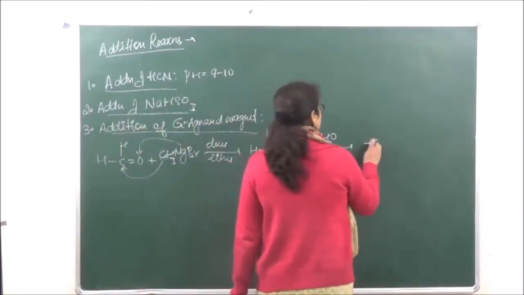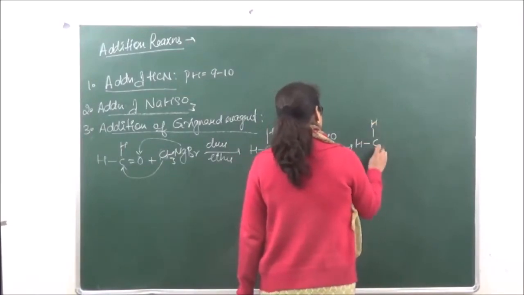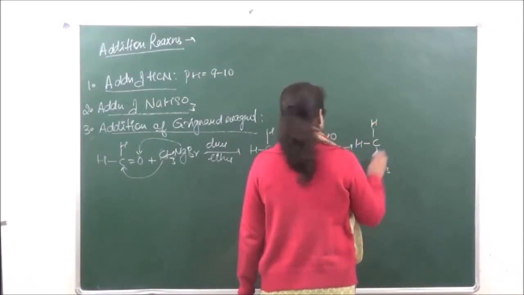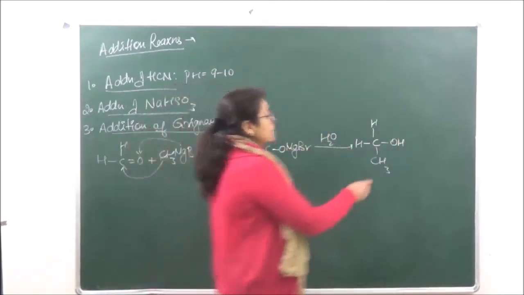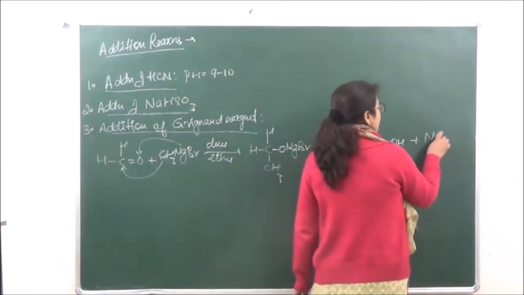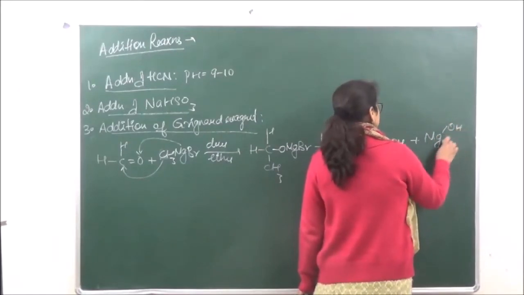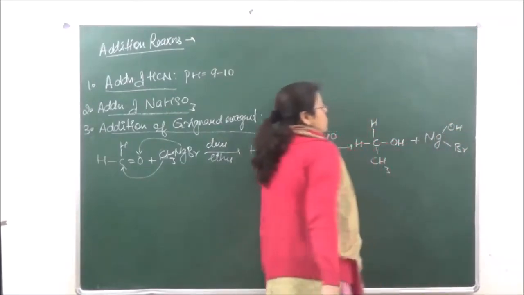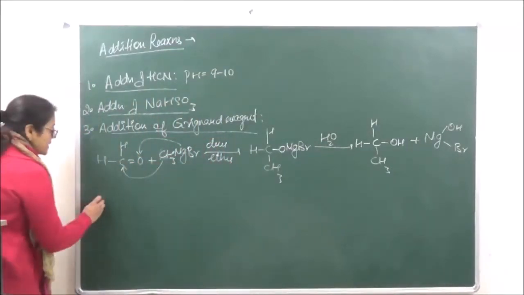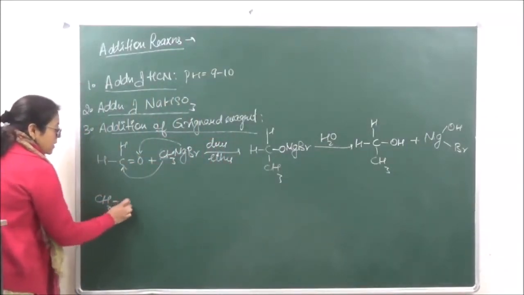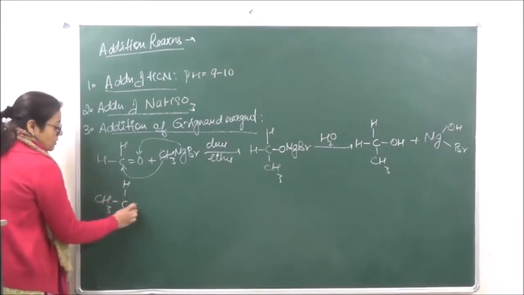So we have CH3CH2OH, and plus we are going to get a byproduct, NaOH and Br. Okay? Similarly, if we are taking acetaldehyde over here, that will give us secondary alcohol.